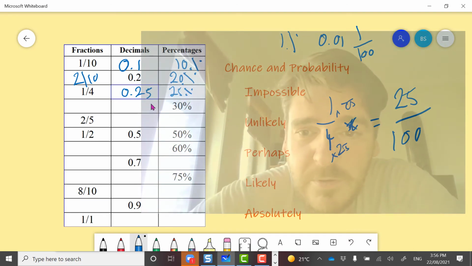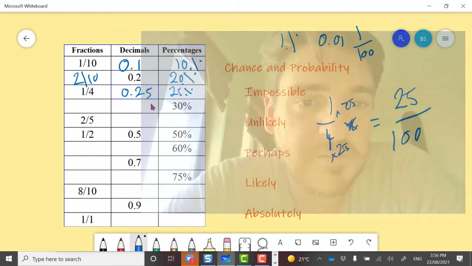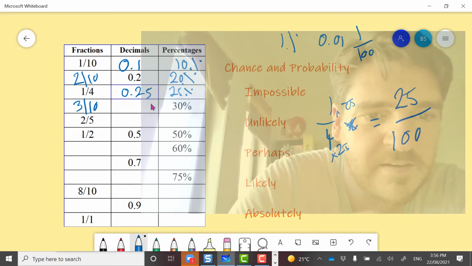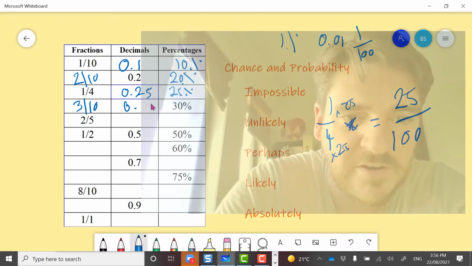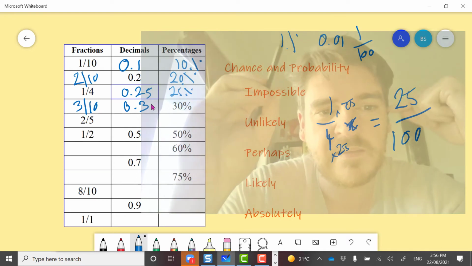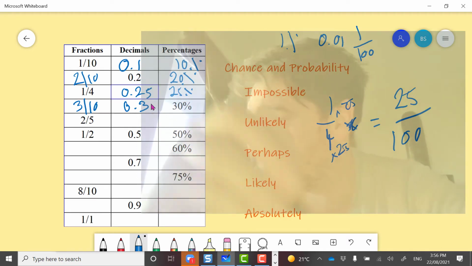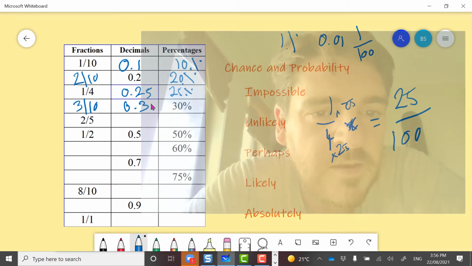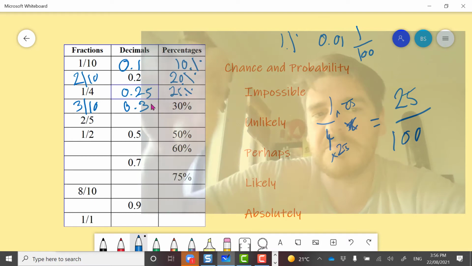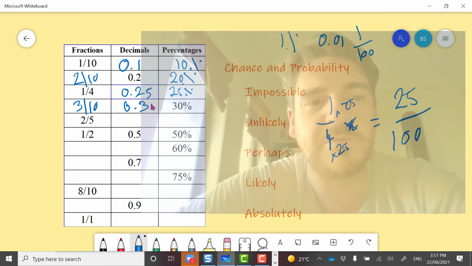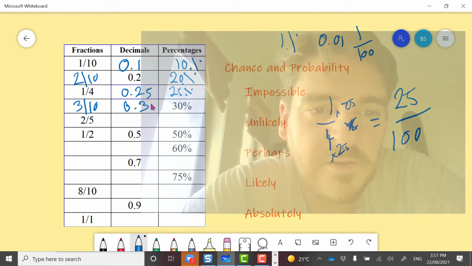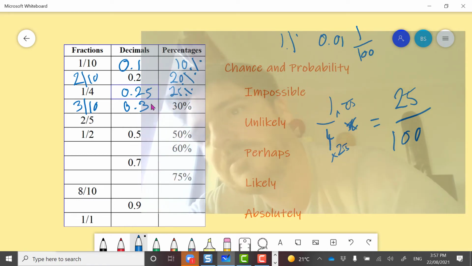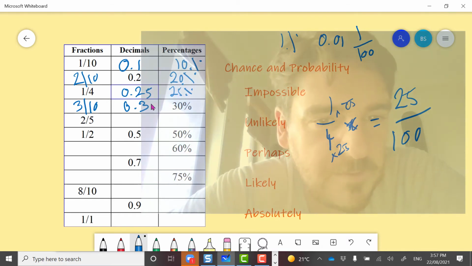By making that equivalent fraction. Again, we did equivalent fractions in class. Right, 30% as a fraction, that would be 3 out of 10, and as a decimal, 0.3. Now 0.3 and 0.30 are exactly the same number. With a decimal, you can have as many zeros as you want after that decimal number and it won't change the number.